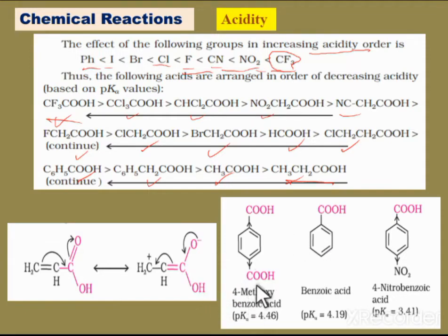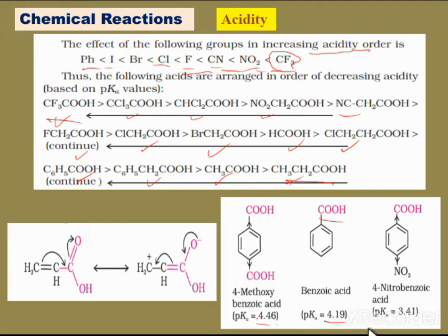Next, in case the carboxylic groups are present at the 1 and 4 positions, the pKa value is more, whereas if only one carboxyl group is there, it has a lower pK value.